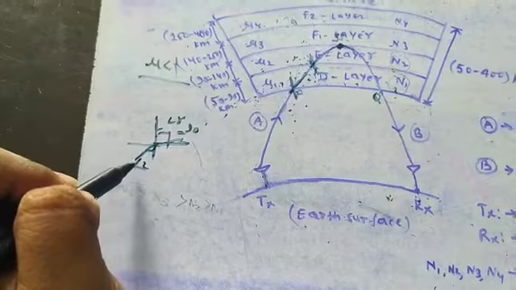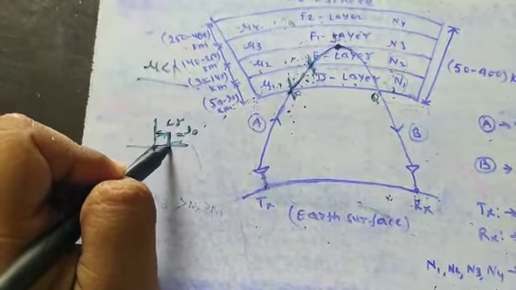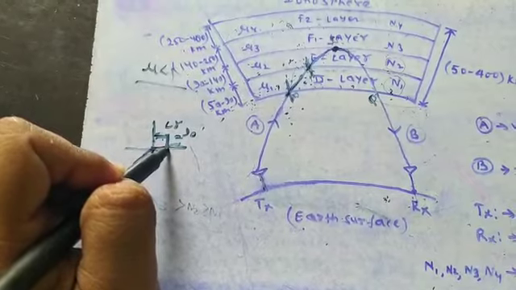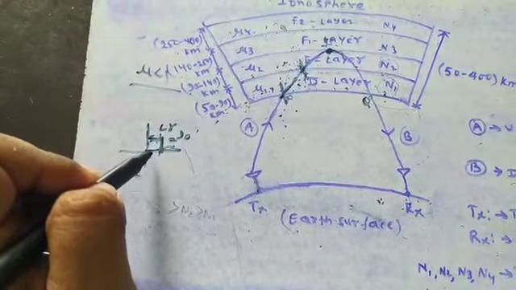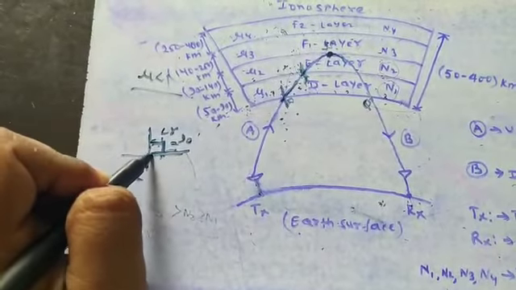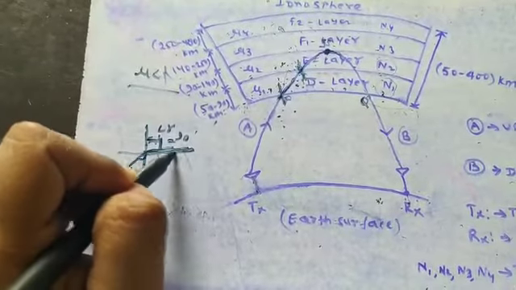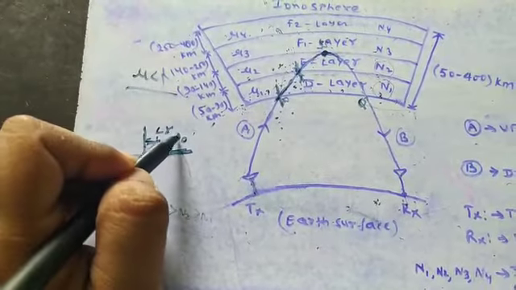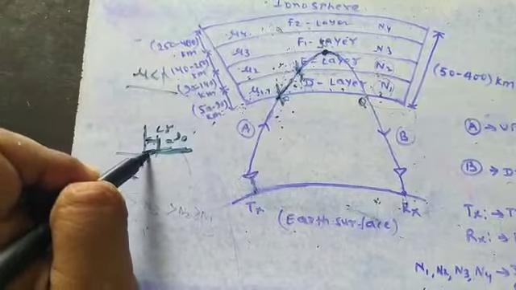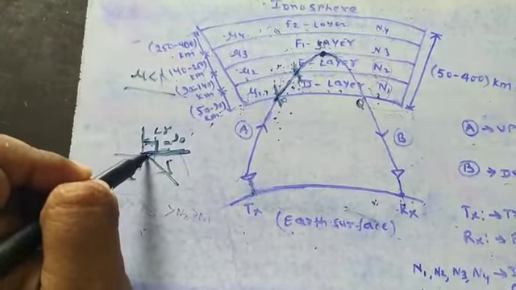So when the wave is incident and it is moving from one medium to another medium such that the angle of refraction is equal to 90 degrees, then the wave will not move from one medium to the other medium. Rather, grazing phenomena will occur. This process is called the grazing. Grazing means parallel to the x-axis. That means the wave will not further move to the other medium. Rather, the total internal reflection will take place and the wave will return back to its original medium.